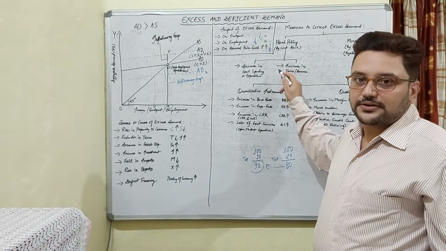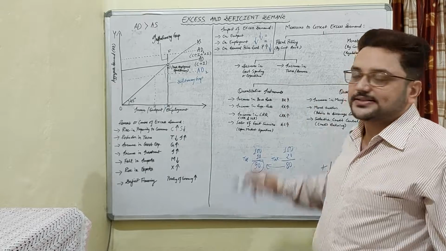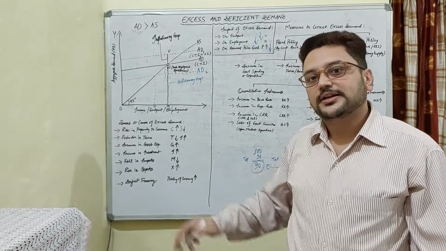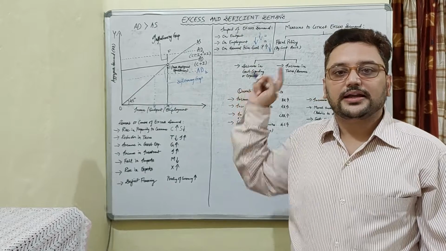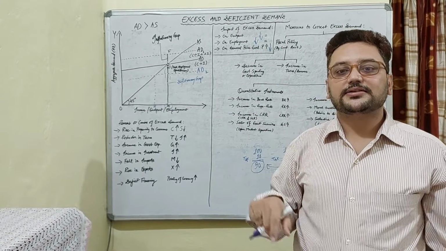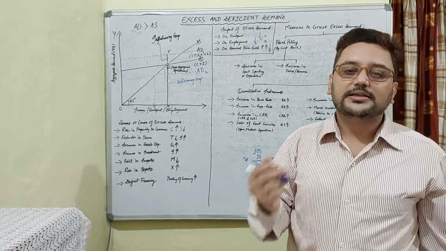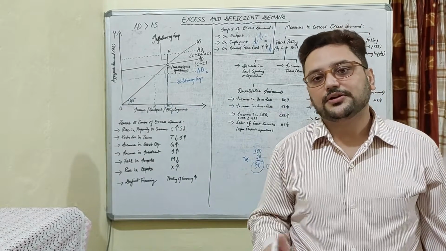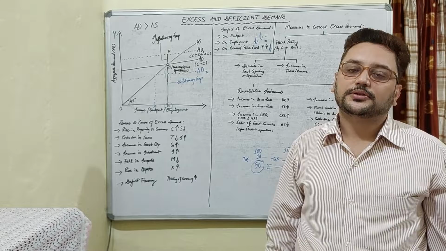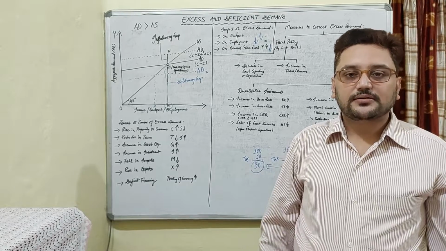Another fiscal measure government can take is an increase in taxes or revenue. The reason for excess demand was a decrease in taxes, so government may reverse it and increase the taxes so that people may have less money to spend, less money to demand, and therefore the demand of the overall economy will automatically come down. These are the two fiscal measures.